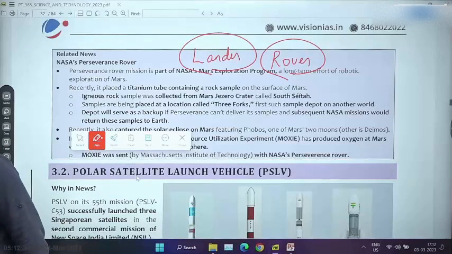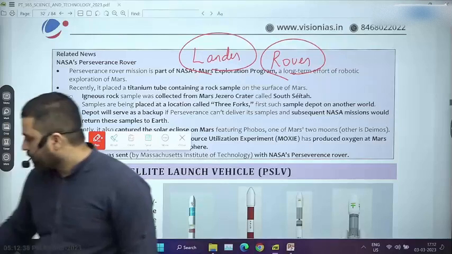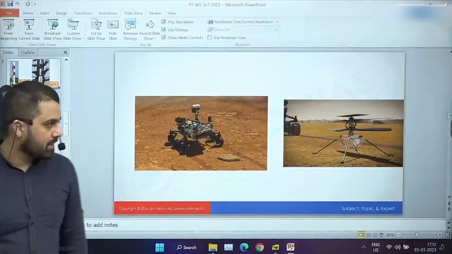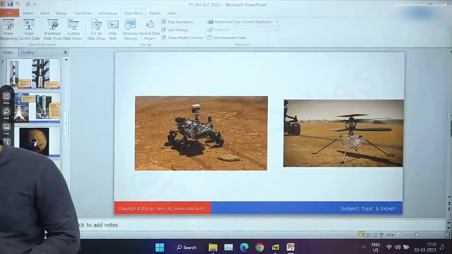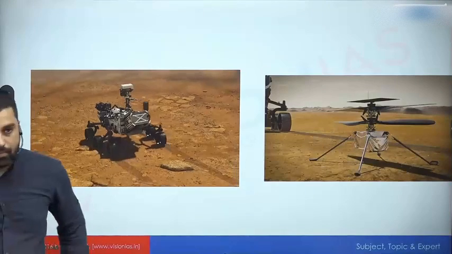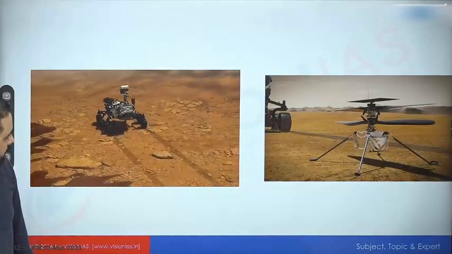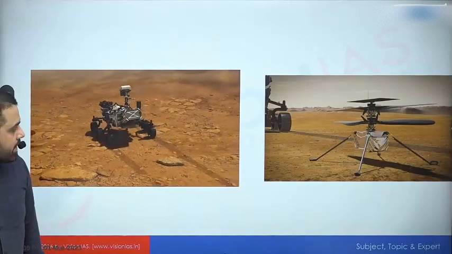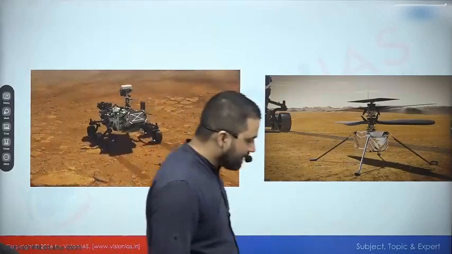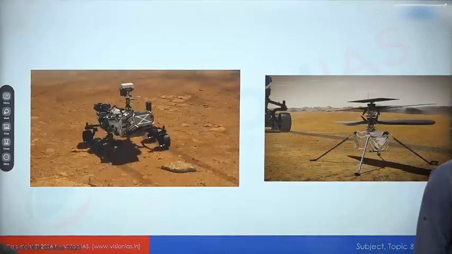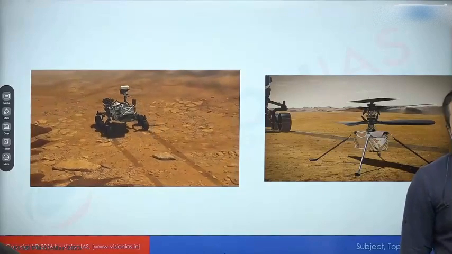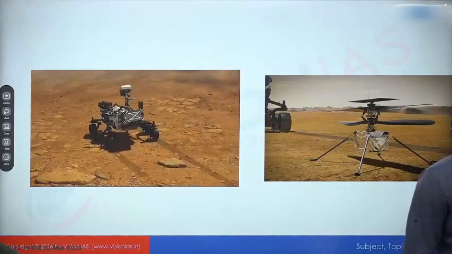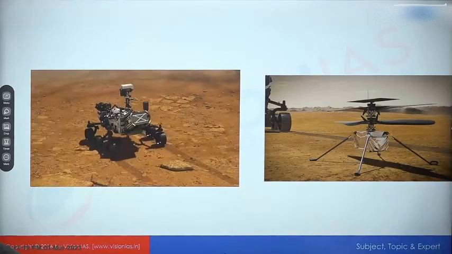And Perseverance rover, why is this so important? Because of the type of payloads it has, it has been able to take beautiful pictures of the Martian surface. ये जो Perseverance rover है, by the way, the same rover was also carrying a very small helicopter called the Ingenuity helicopter, and this became quite interesting because more than 120, perhaps 130 years ago, the Wright brothers made their first flight on planet Earth, but now human beings are capable of launching a helicopter on a distant planet.